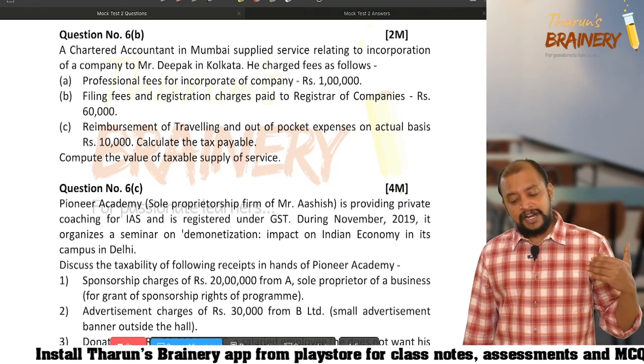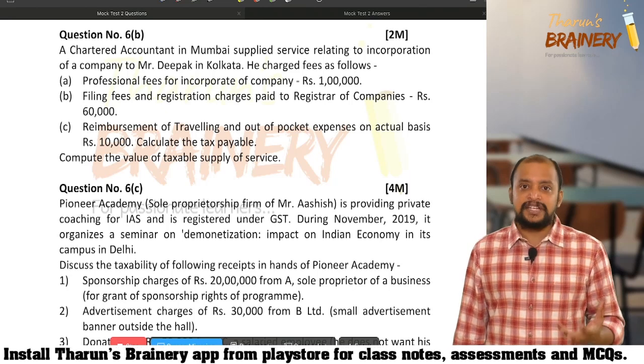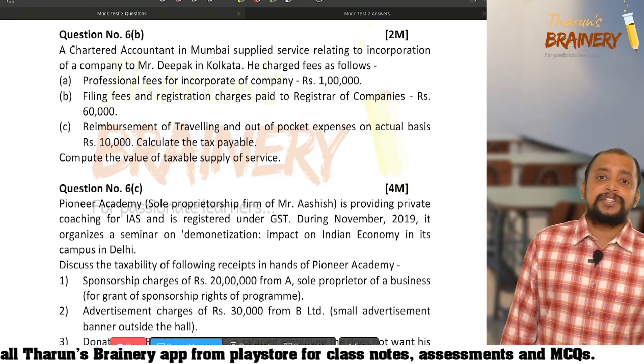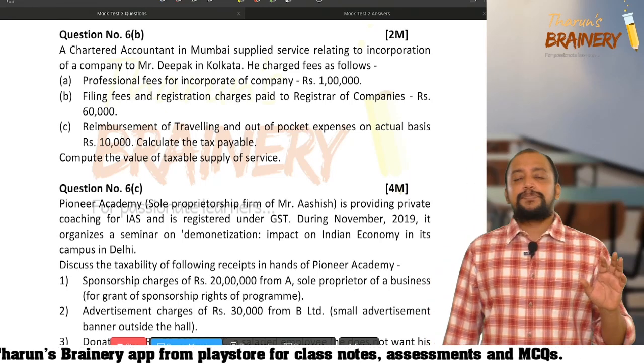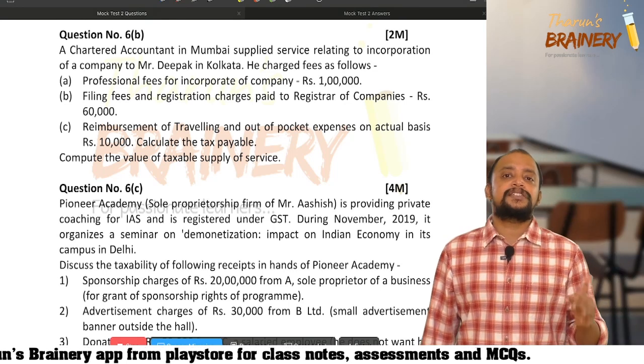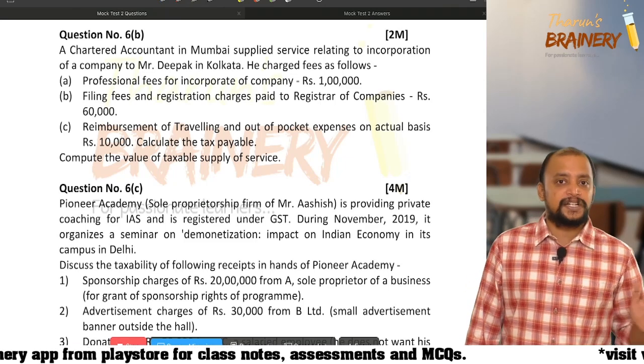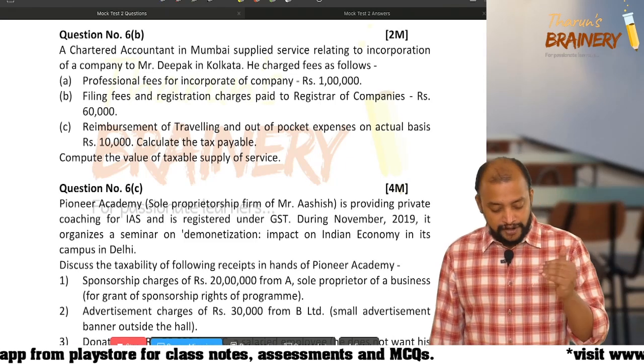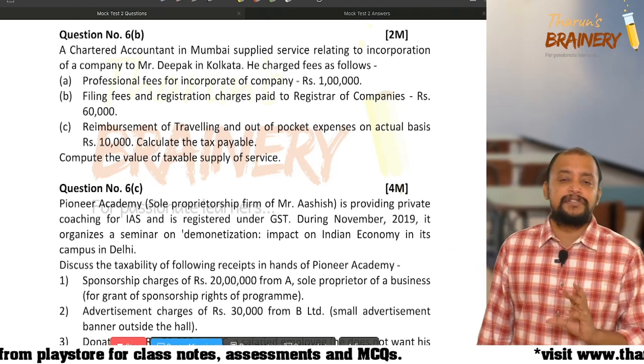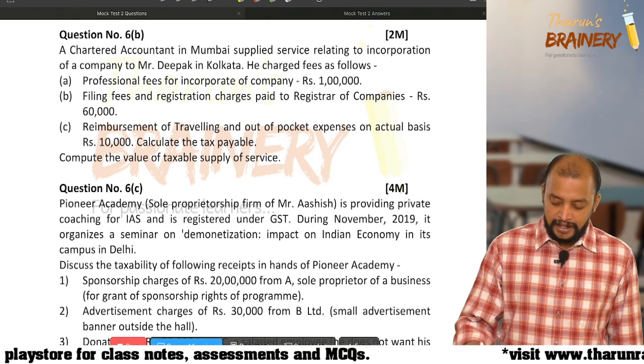Reimbursement of travelling and out of pocket expense on actual basis. So that is not a pure agent, it is in the course of supply. So as per section 15 subsection 2 clause C, incidental expense or any other expenses charged to the recipient before supply of service should be included in the value. So therefore include 10,000. So therefore the value will be 1,10,000.